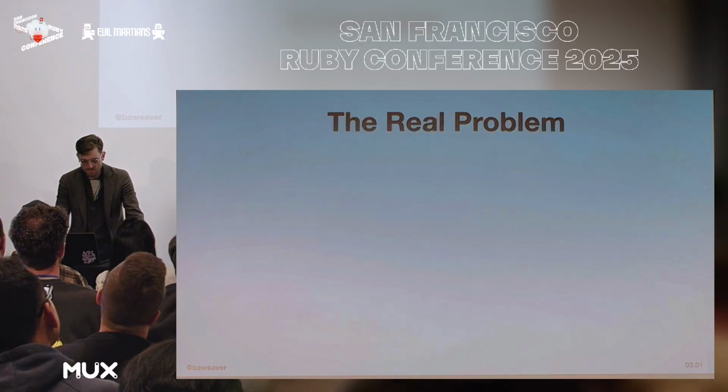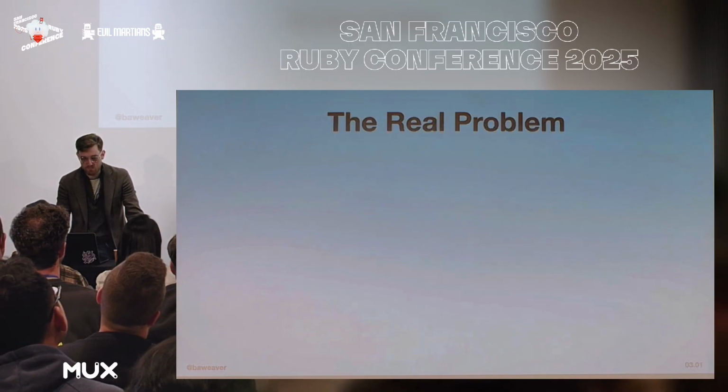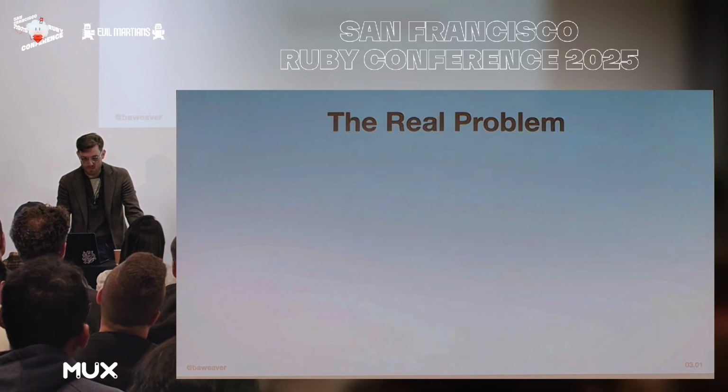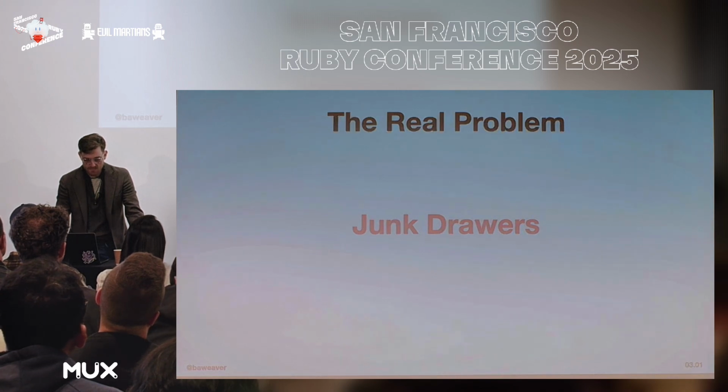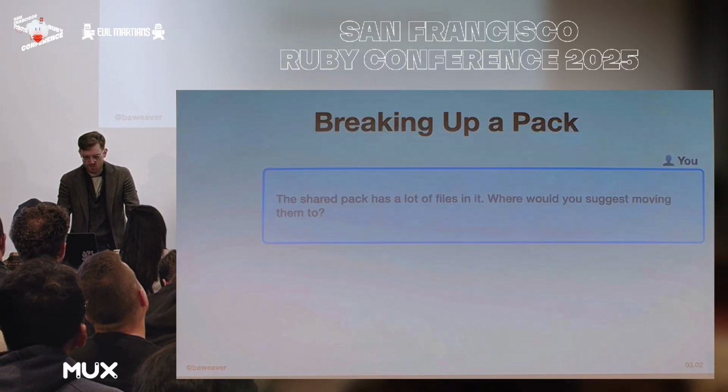The real problem is, after the initial packification, there are some 1,000+ files in that shared directory, and some of those are very likely to have much better homes where they'll get better attention. But how do you know that? Well, in the days of yore, you'd have to go through, hunt every constant reference, and make best guesses on where something should go. Clever folks even had some heuristics around this. So let's see what AI can do about this.